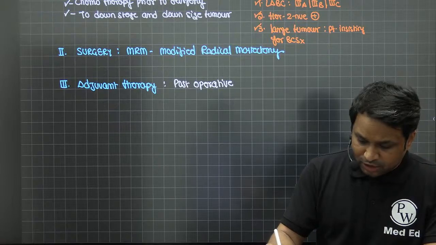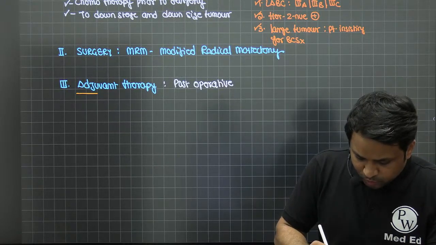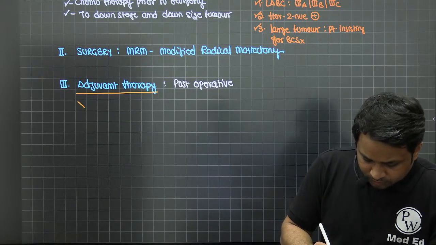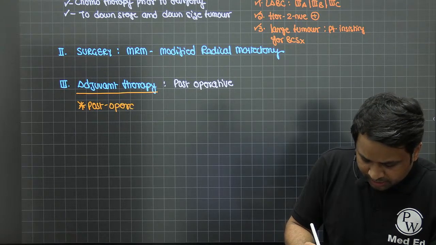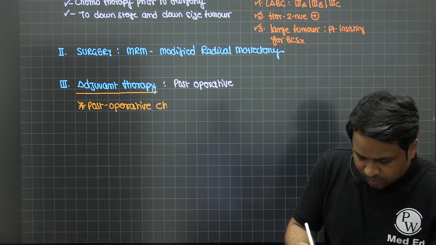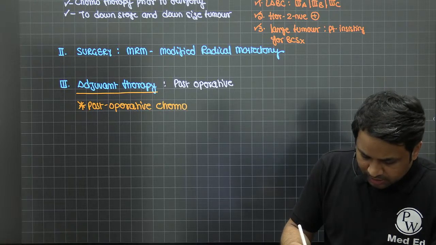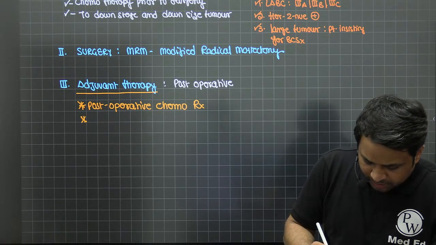So in an adjuvant therapy, you can give a post-operative chemotherapy based upon the receptor status and all. You can give a post-operative hormonal therapy.